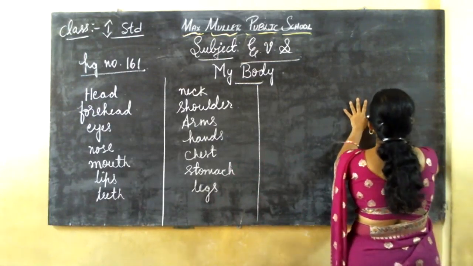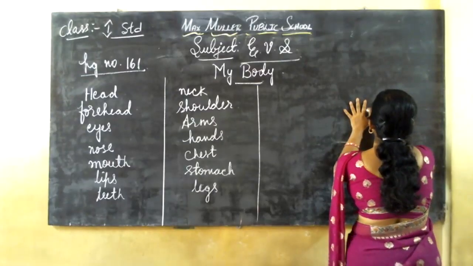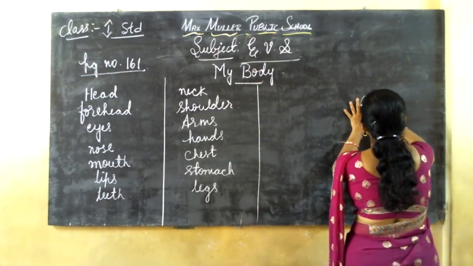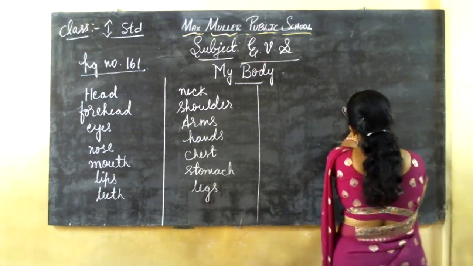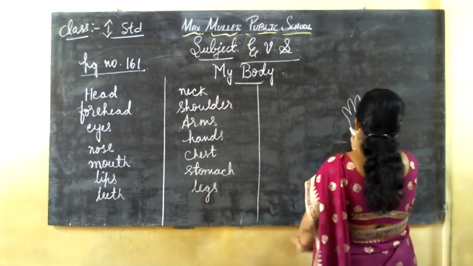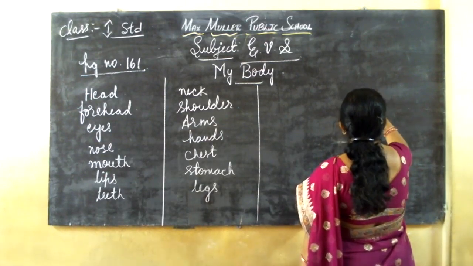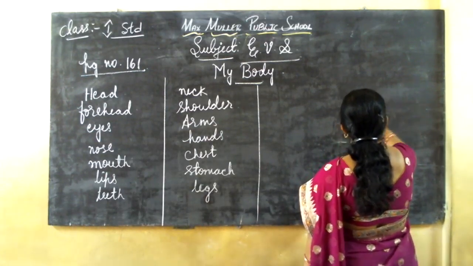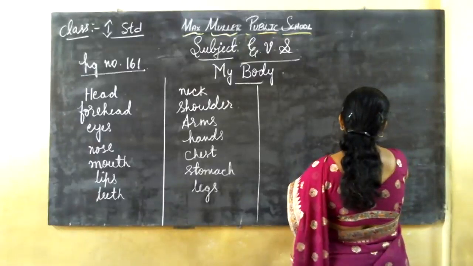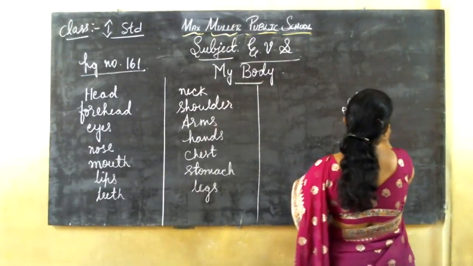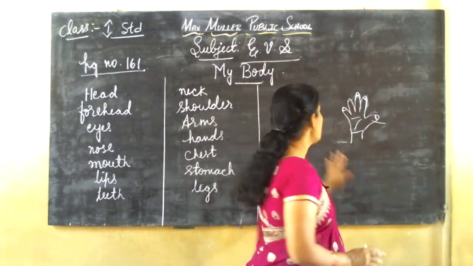I will draw and show. See, this is one hand. How many hands do we have? 2 hands. This is one hand.